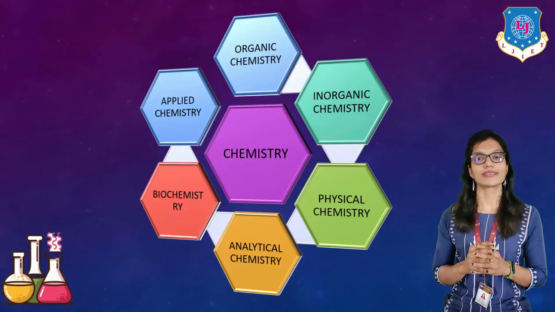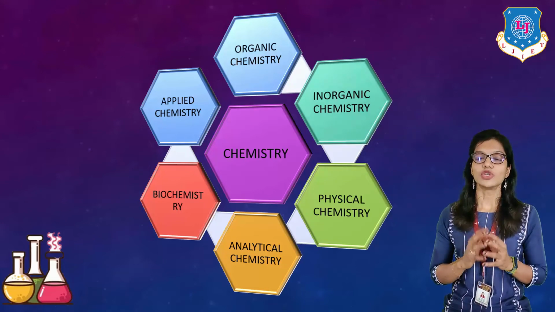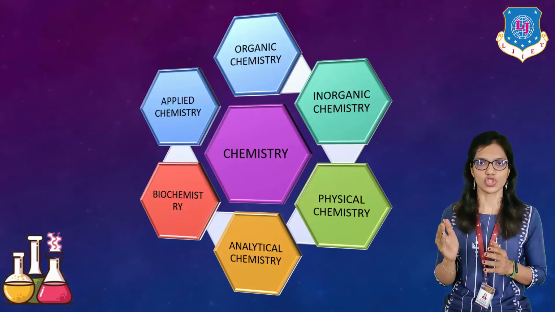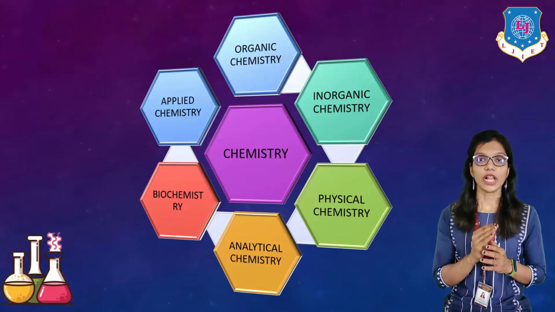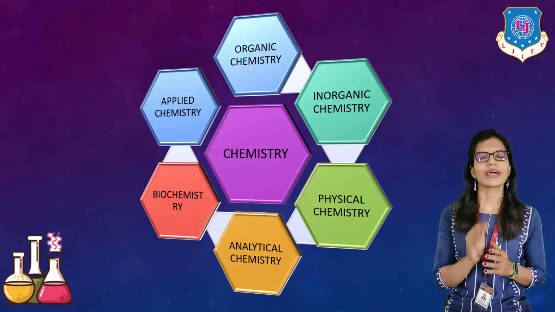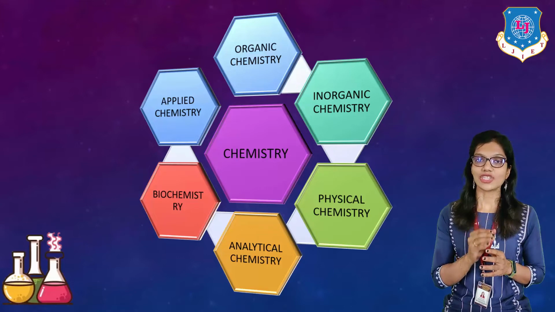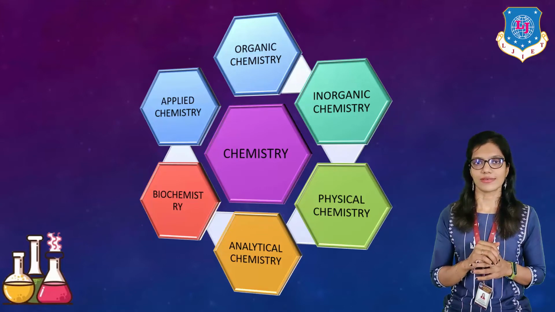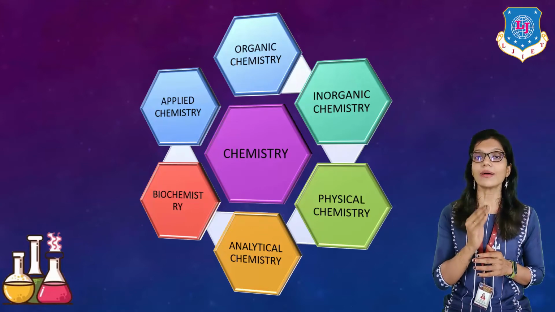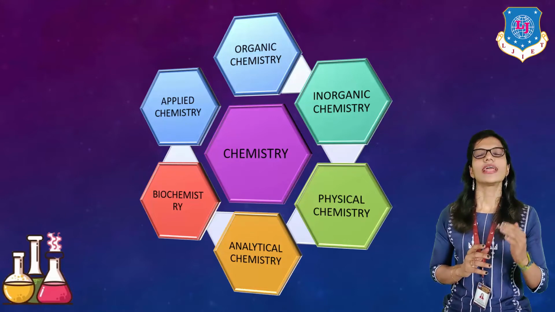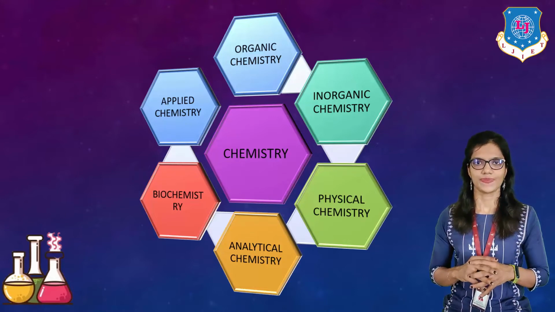Inorganic compounds are compounds which contain hydrogen, oxygen, nitrogen or halogen, but they will not contain carbon. The study of such inorganic compounds is known as inorganic chemistry.